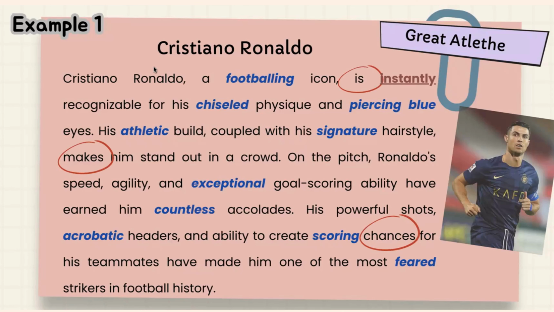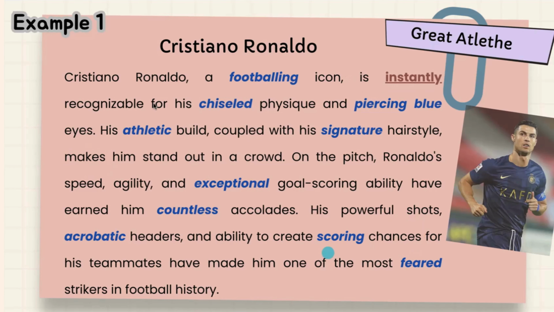Well, let's check the example of a short descriptive text about Cristiano Ronaldo. Here we will find many adjectives as modifiers of nouns.